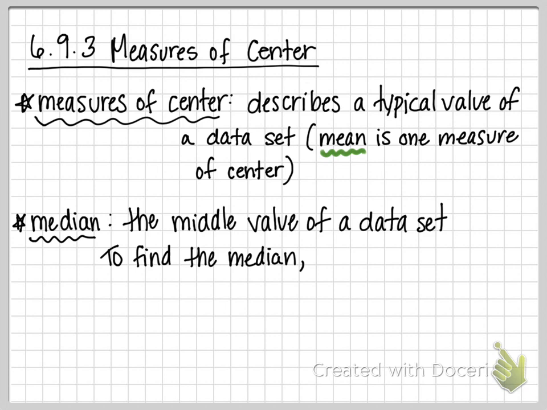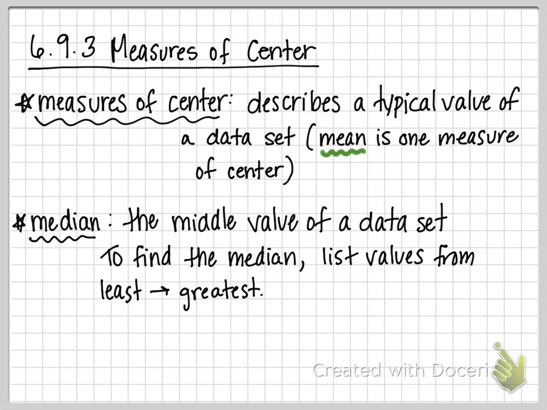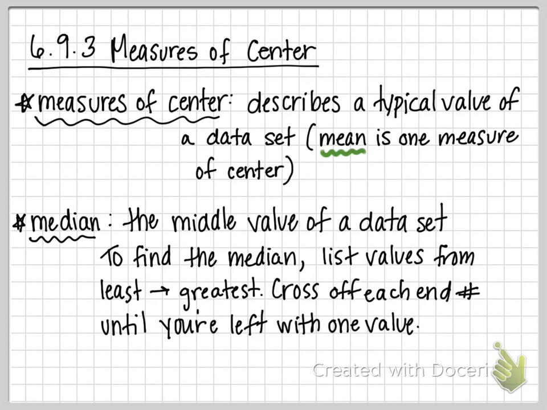Okay, to find the median, you can list the values from least to greatest, and then cross off at the same time. So cross off the least, cross off the greatest. Then cross off the next least, and the next greatest, and the next least, and the next greatest, until you're left with one number in the middle, and that's your median.